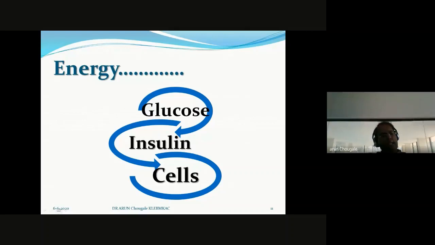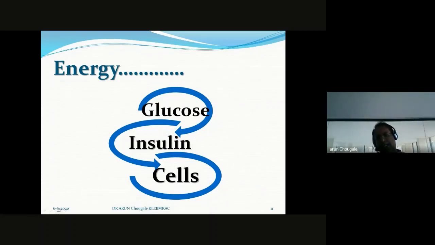See, this energy mechanism is very important, because cells require glucose for the production of energy. In the presence of insulin only, cells accept glucose. In the absence of insulin, or in resistance to insulin, cells are never ready to accept glucose.